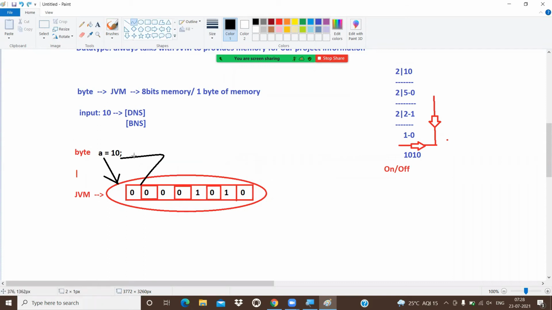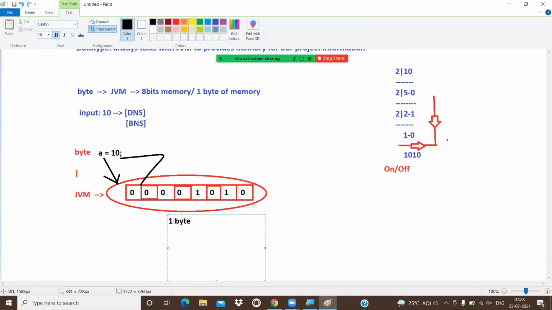Now get the clarity. Byte a equal to 10, what is the meaning of this statement? Byte is a data type. It always communicates with the JVM about the memory. By seeing the byte data type, JVM will provide 1 byte of memory, nothing but 8 bits of memory. That memory is pointed to by one name. That memory we are representing with the name. That name is a, and equal to 10.